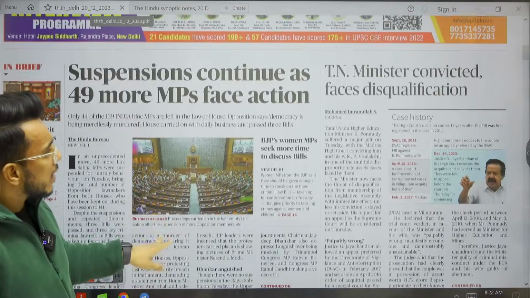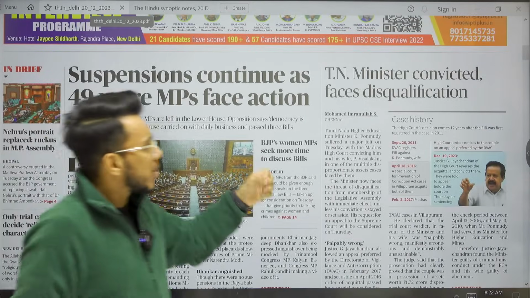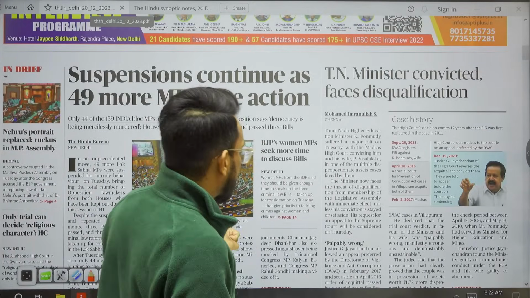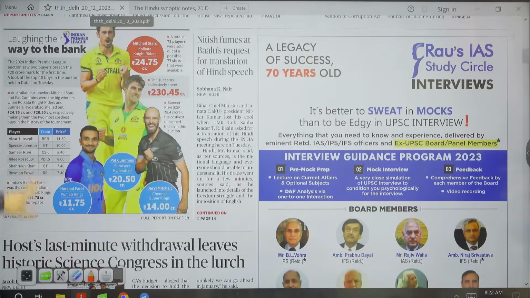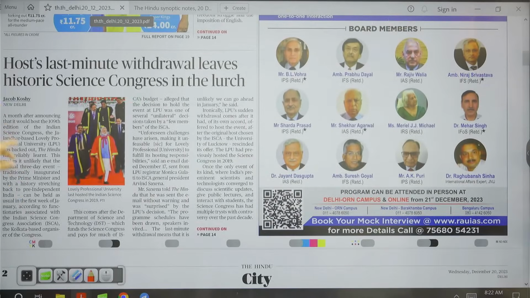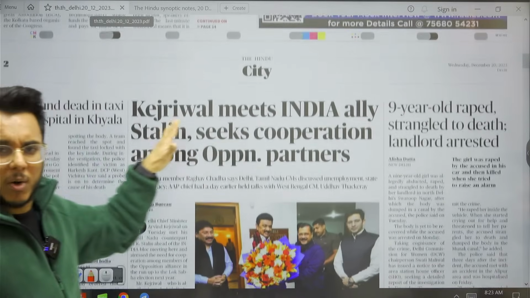Then moving on, Tamil Nadu minister convicted, faces disqualification. Then moving on, guys, after that we have the IPL auction and all such things. Then: host's last minute withdrawal leaves historic Science Congress in lurch. So Lovely Professional University, which was to host it, has backed out. But for the examination, nothing much important is given.